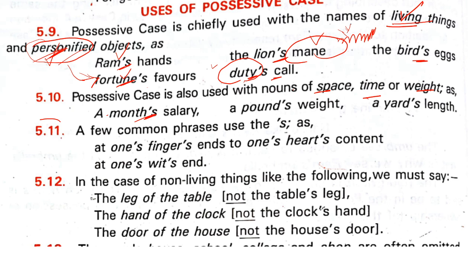Okay, see there, apostrophes. A pound's weight. Then yard's length, space. Space मतलब जगह. Okay, place. Yard's length. A few common phrases use the apostrophe s. What is that? At one's fingers ends.